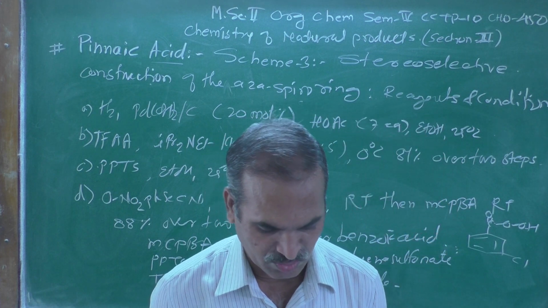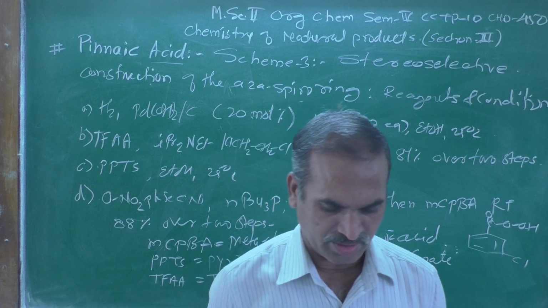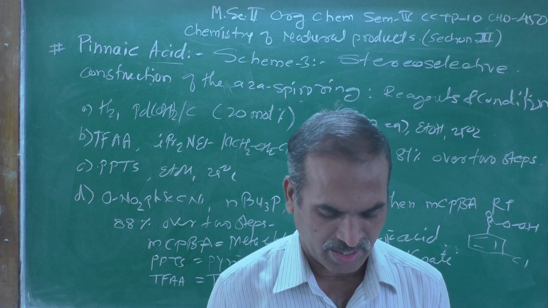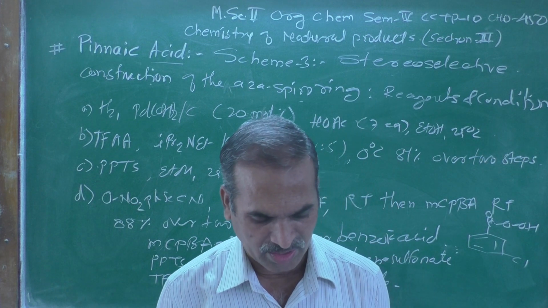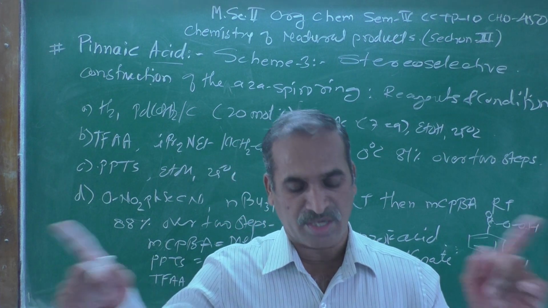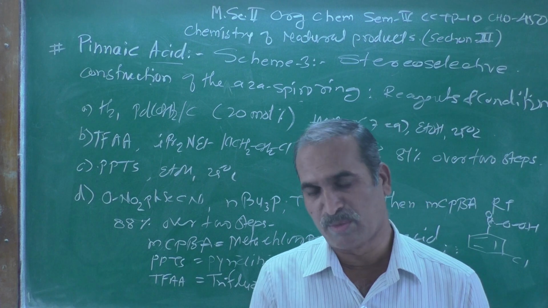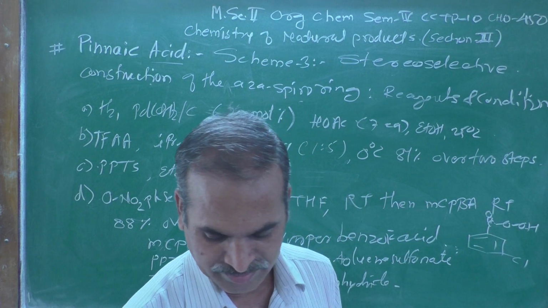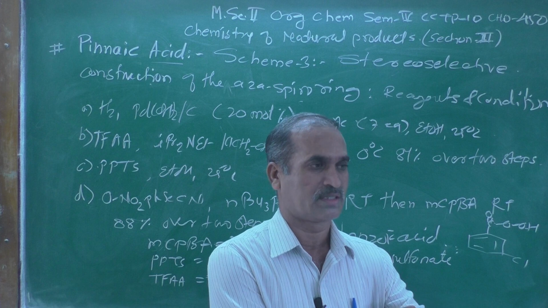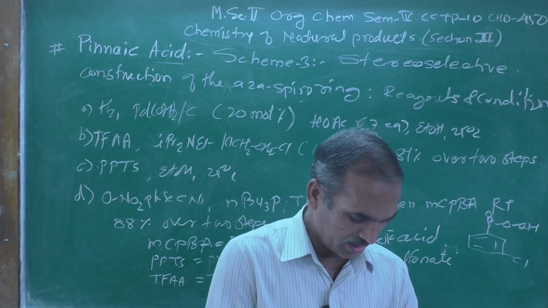The stage was now set for installation of the side chain by cross olefin metathesis reaction, which is represented in scheme number 4, and that scheme I think we will discuss in our upcoming lecture.